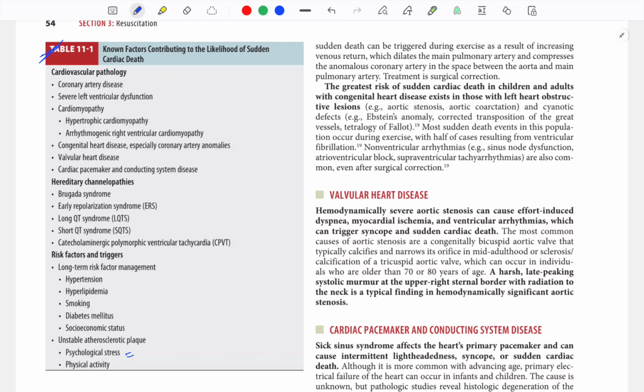Hemodynamically severe aortic stenosis can cause effort, exercise-induced dyspnea, myocardial ischemia and ventricular arrhythmias, syncope, death. A harsh late peaking systolic murmur at the upper right sternal border with radiation to neck is a typical finding in aortic stenosis.